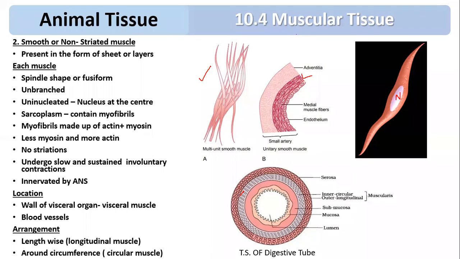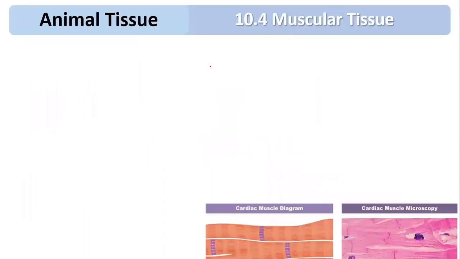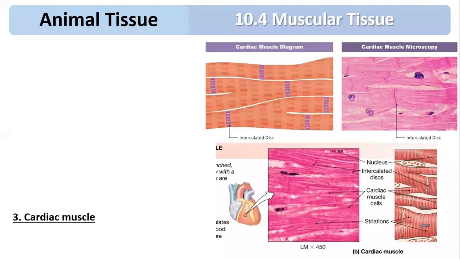And the third type of muscle that we are going to discuss is the cardiac muscle. Now look at the next muscle that we are going to talk about, the third type of muscle. Cardiac muscles are uninucleated, that means they have a single nucleus, but they show the presence of striations.